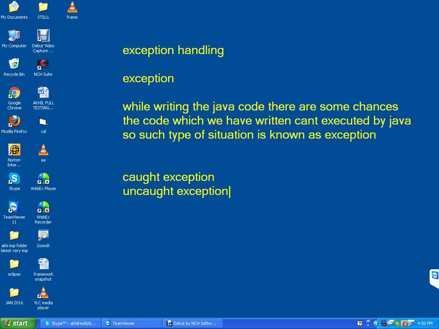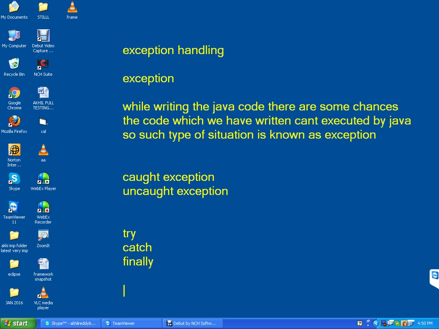So if you want to find out the uncaught exceptions, we can use try, catch, and finally. What is try? We will discuss. If you have doubt on only a particular block of statements, it is better to keep it in the try block. What is that error we can get in the catch block?